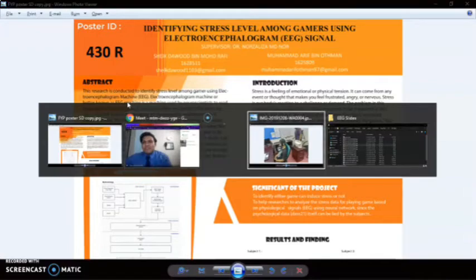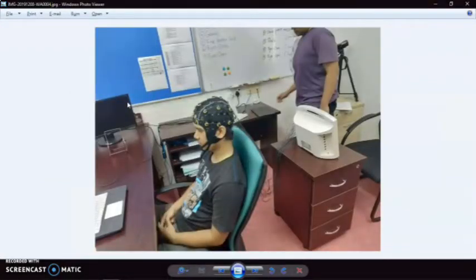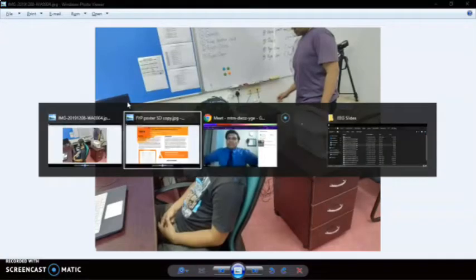Here, I show you one picture. How does it look like? So, overall, this is called the EEG machine. The wires that are connected from our subject to the machine are called channels. There are a total of 19 channels overall, which will be connected to the head of the subject to detect the brain signal, which will be explained by my brother Arif later.